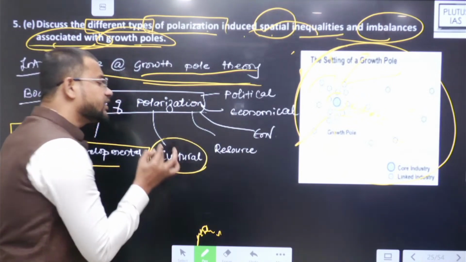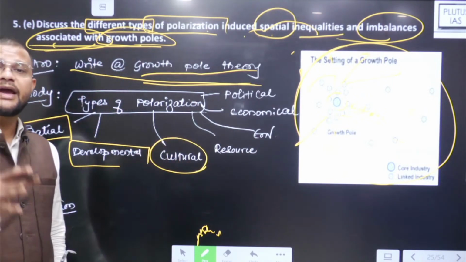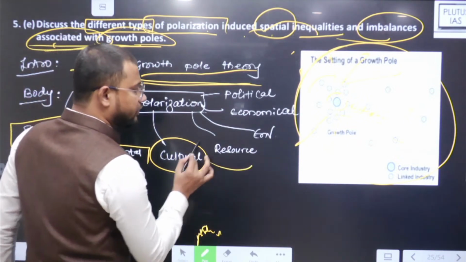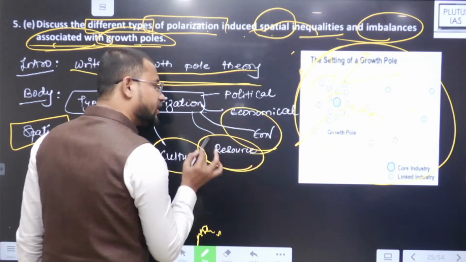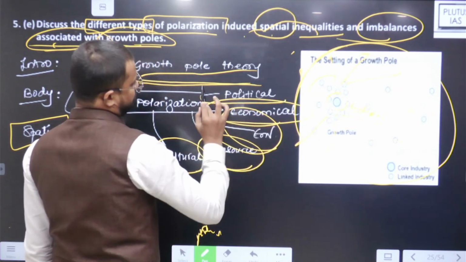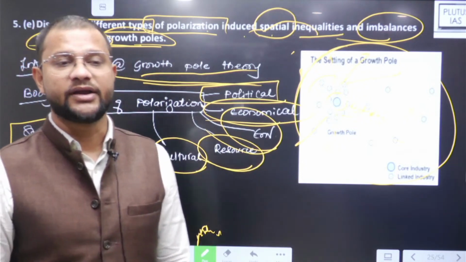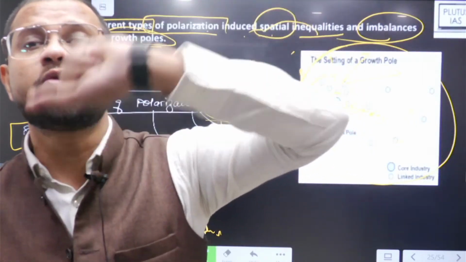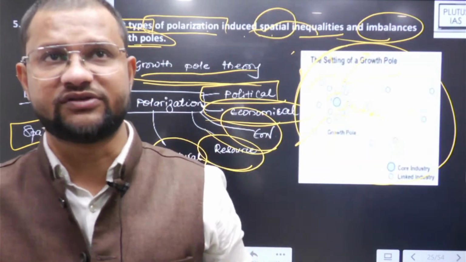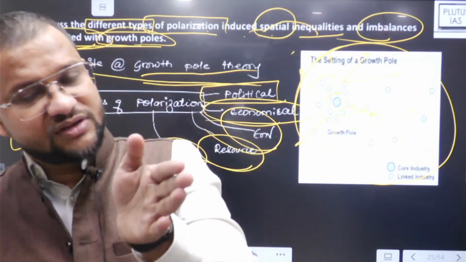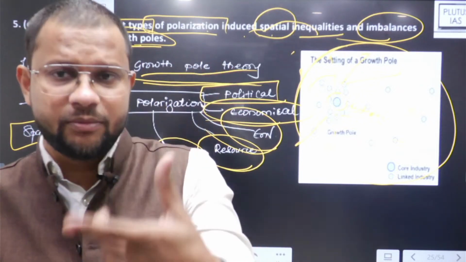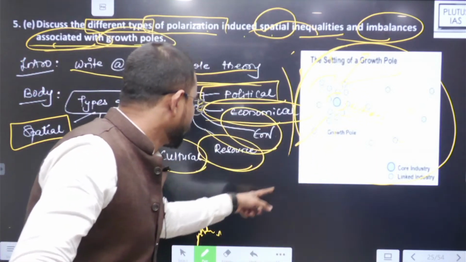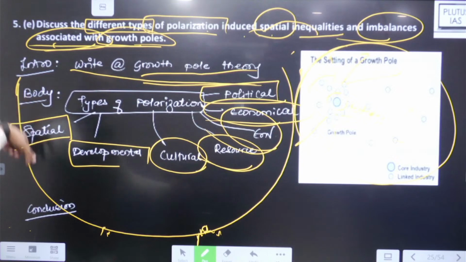Then cultural differences as well. It may lead to urban and rural as two different cultural continuums or differences. Then resource deficit, environmental deficit, economic inequality and political inequality. Because the region that promotes more growth, that contributes more to the economy, has a larger say. However, for the region that is underdeveloped, its involvement and political voice are comparatively weaker. So, yes, it leads to this kind of inequalities.